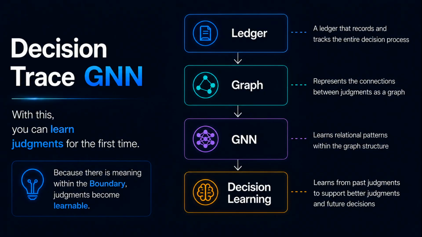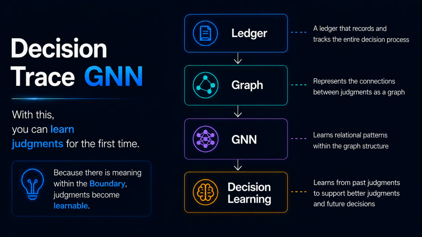With the decision trace model, we can now record the entire decision-making process as a structured representation. But how can AI make use of these recorded decisions? The first step is to store every decision process in a decision ledger. Next, the relationships between those decisions are represented as a graph. This graph contains not only events and decisions, but also the boundaries and the meanings assigned by humans. The resulting structured graph is then learned by a graph neural network. Importantly, the GNN is not learning meaning itself. It is learning the relationships between decisions that have already been structured and given meaning by humans.